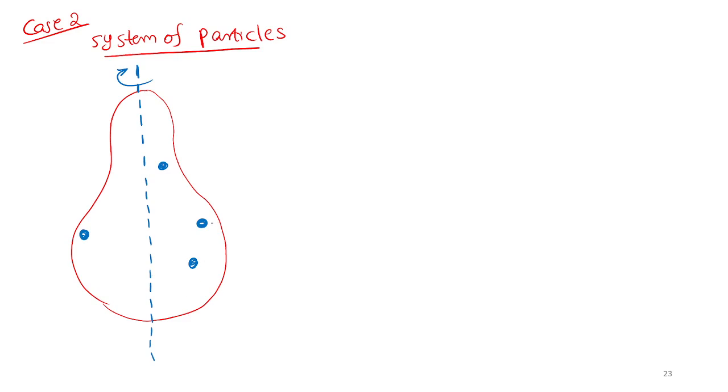Let this point have mass m1, which is at a distance of r1 meter from the axis of rotation. Next, another body having mass m2, at a distance of r2 meter from the axis of rotation. Another mass m3, at a distance of r3 meter from the axis of rotation. Then m4, m5, etc.